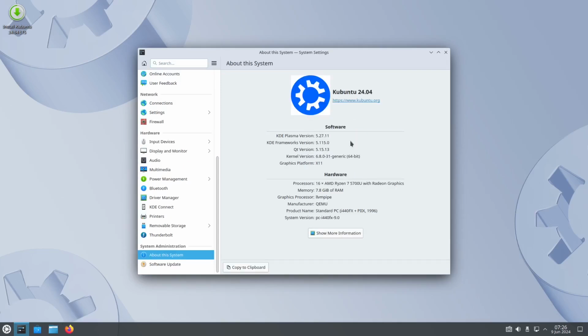This is Plasma version 5.27, but it is running on the Ubuntu 24.04 base, and the graphics platform is X11. I gave the machine only 8 GB of random access memory and 50 GB of storage space.